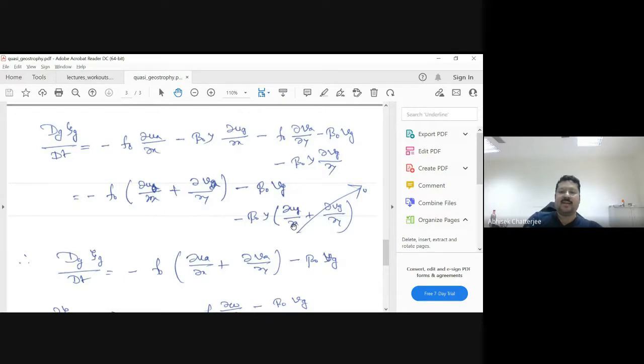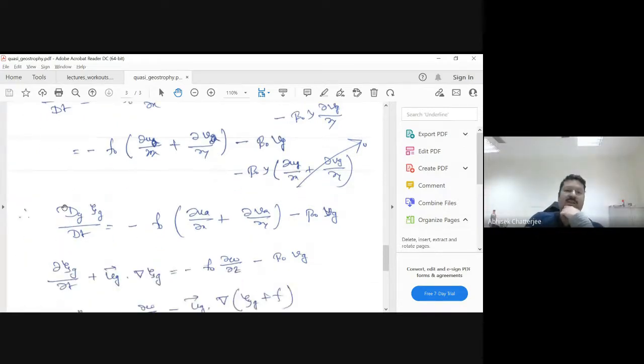Now del ug by del x plus del vg by del y is basically 0, because it gives you del wg by del z. In the geostrophic equation, you know there is no w, right? So you cannot have a vertical velocity in a pure geostrophic velocity field. So this term goes to 0. Then the rate of change of relative vorticity in geostrophic motion can be written as minus f naught, del ua by del x plus del va by del y, minus beta naught Vg.